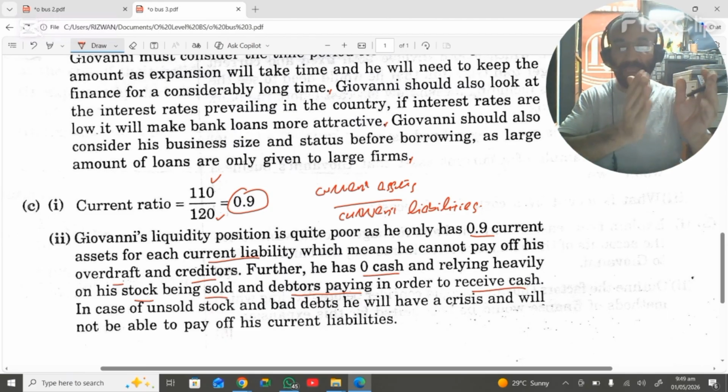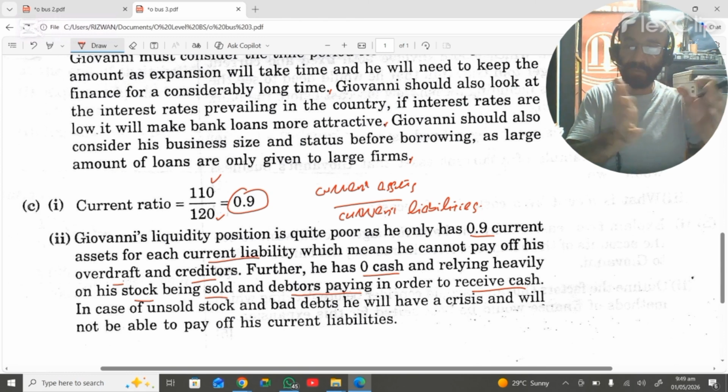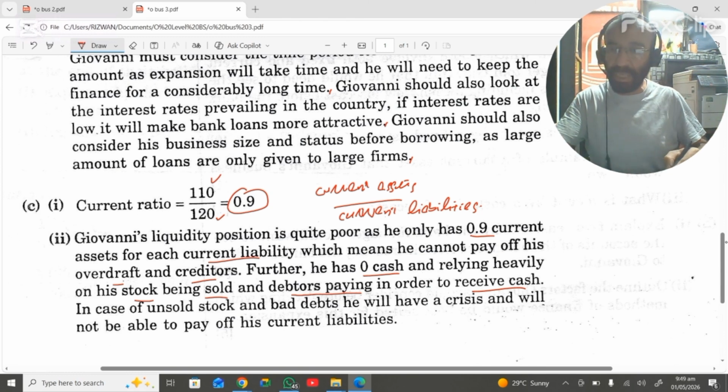So if debtors are not able to pay their amount within the period, or the stock is not sold due to some kind of reasons, the business will be unable to pay off its liabilities. So in case of unsold stock and bad debts, he will have a crisis and will not be able to pay off his current liabilities.